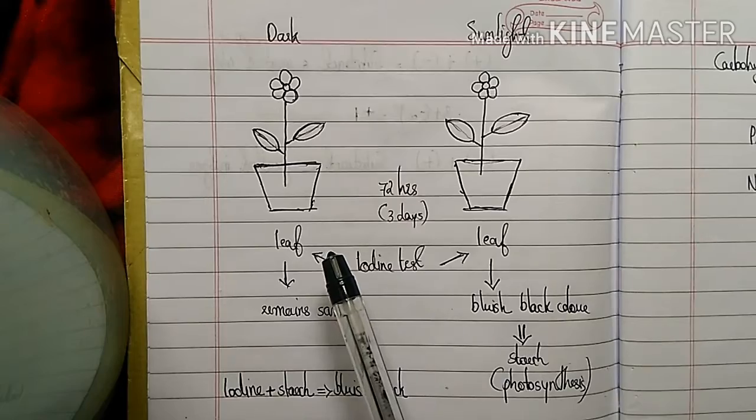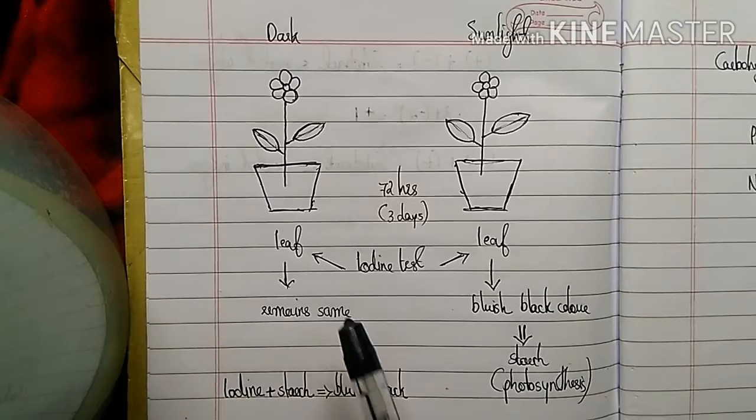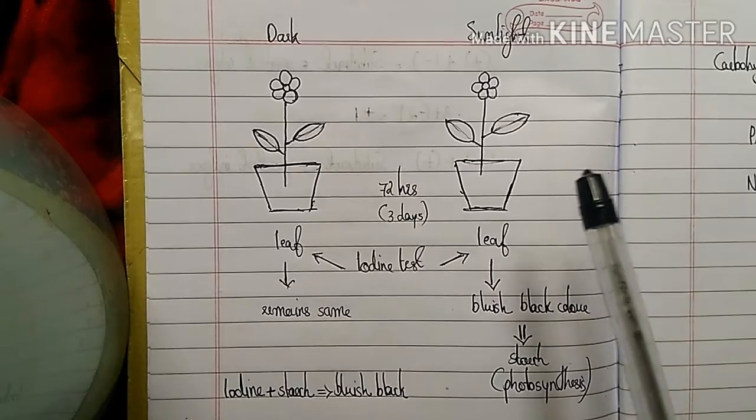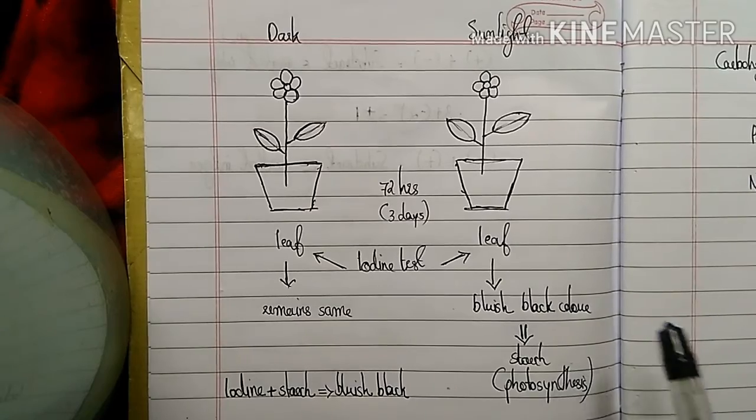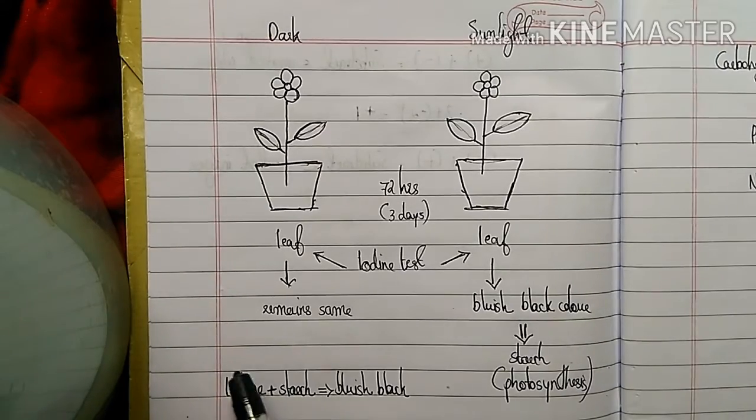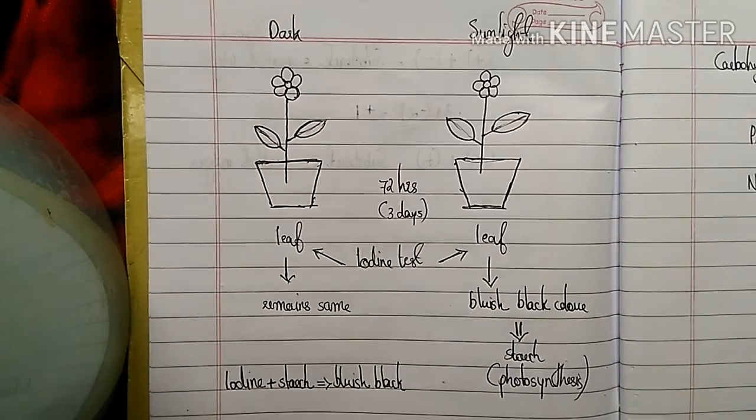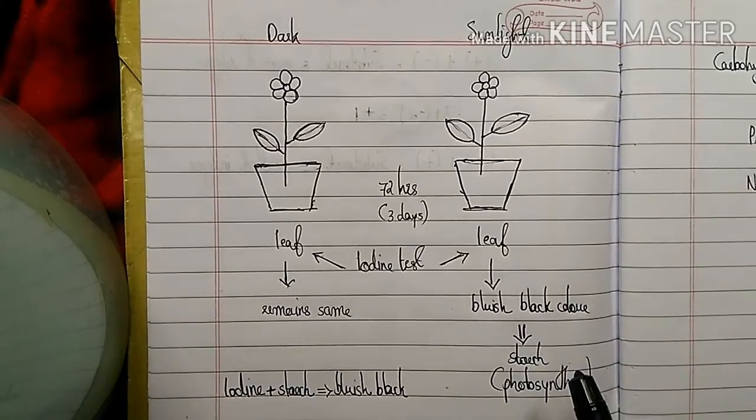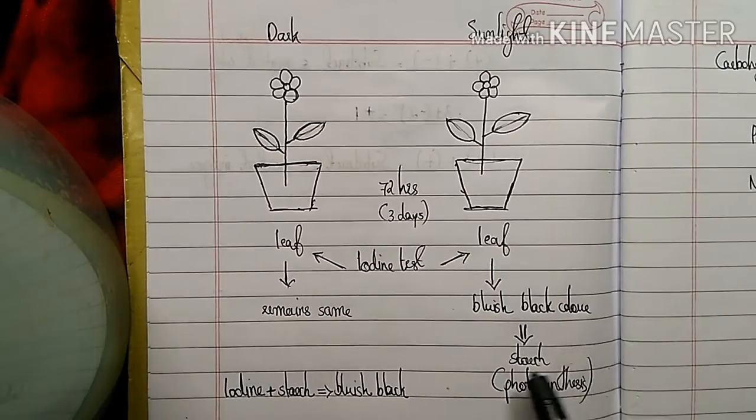The leaf taken from the plant kept in the dark will remain the same after the iodine test. Whereas the leaf taken from the plant kept in sunlight will turn bluish black in color. Do you know why? Yes, it's because of the presence of starch. We know that when iodine solution is added to starch, it turns bluish black. During photosynthesis, starch is synthesized, so because of the presence of starch, the leaf turned bluish black.